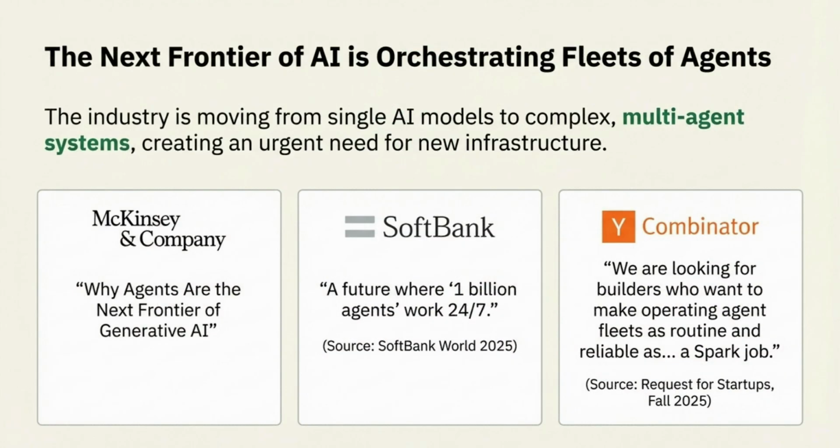This slide explains why orchestration has become a central problem. The industry is moving from single AI models to fleets of agents running continuously. As these systems become always on, concerns such as orchestration, observability, and failure semantics quickly become more important than raw model performance. The references from McKinsey, SoftBank, and Y Combinator all point in the same direction. AI systems are expected to operate at scale autonomously, around the clock. At that point, the limiting factor is no longer intelligence itself, but infrastructure and orchestration.